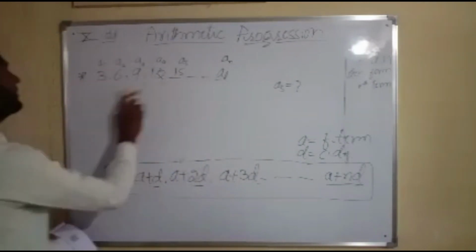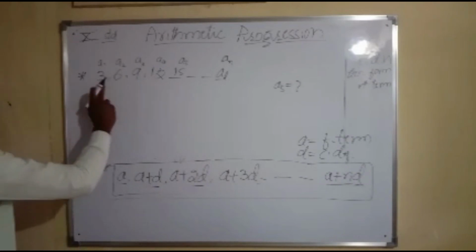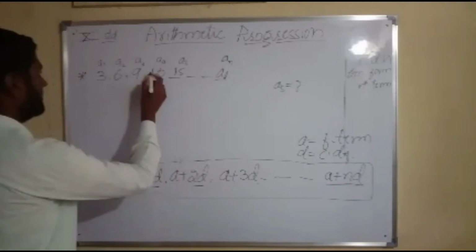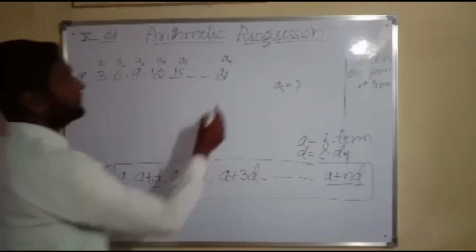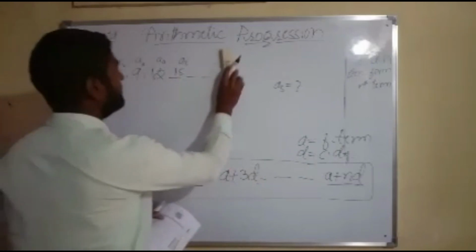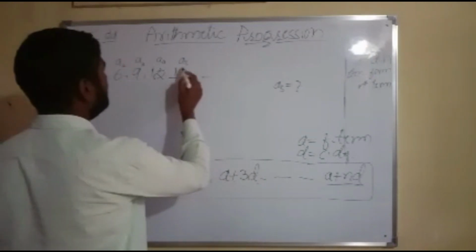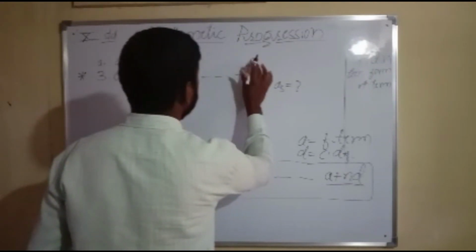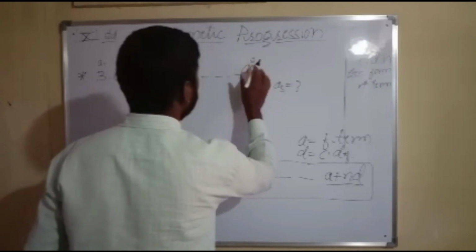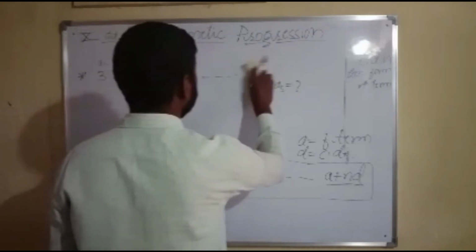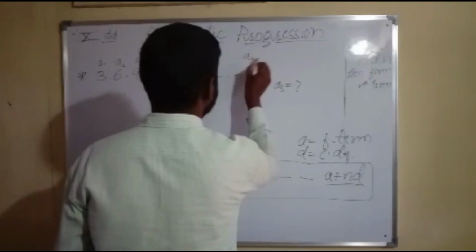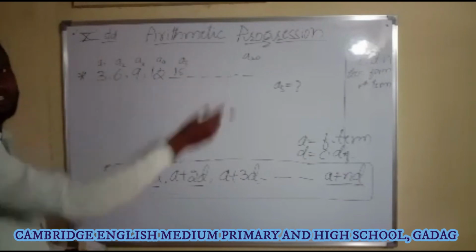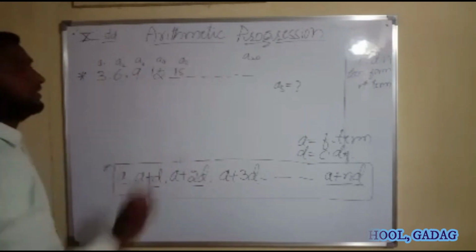Here, in this example, we know up to the fifth term, and I want to find the 20th term. What is A20? Let us see how to find A20, A15, A25, that is, how to find the nth term.